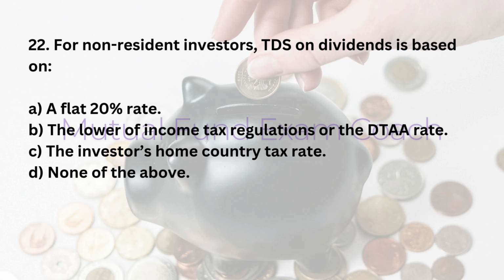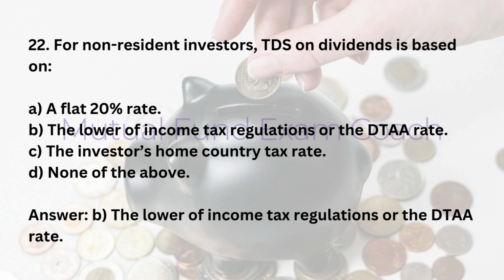22. For non-resident investors, TDS on dividends is based on A. A flat 20% rate. B. The lower of income tax regulations or the DTAA rate. C. The investor's home country tax rate. D. None of the above. Answer: B. The lower of income tax regulations or the DTAA rate.